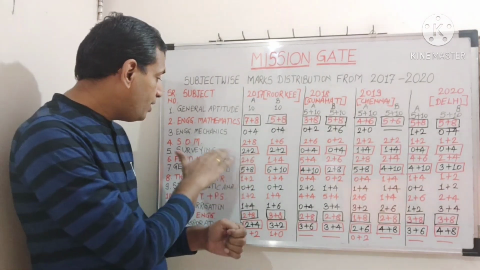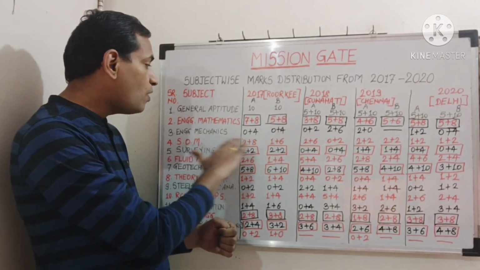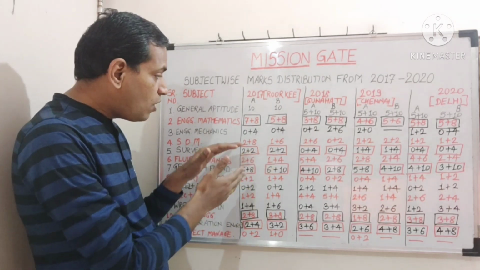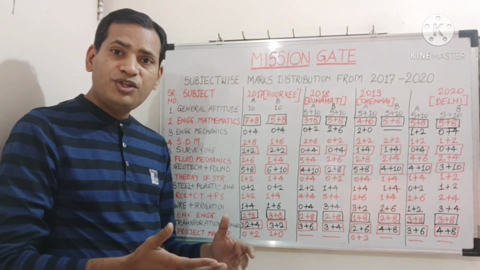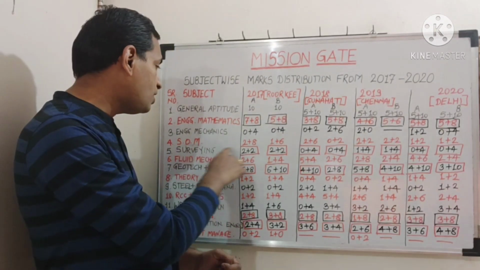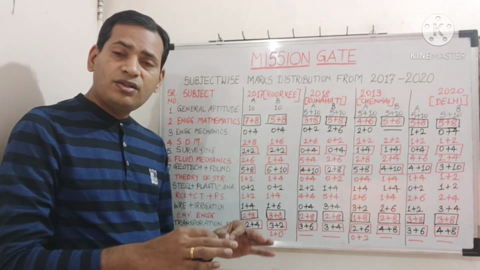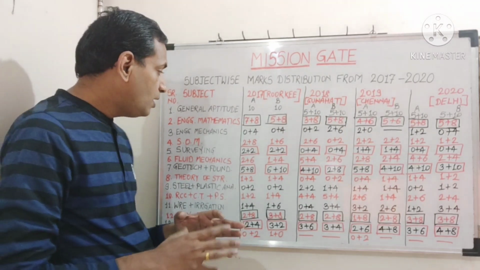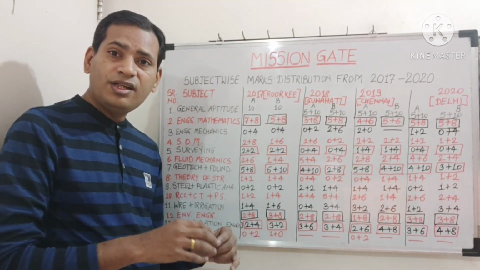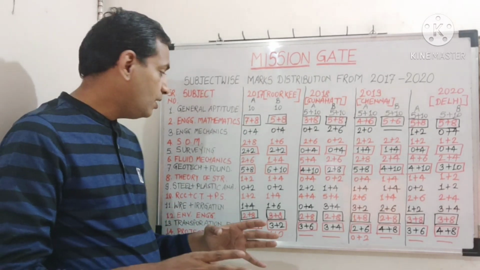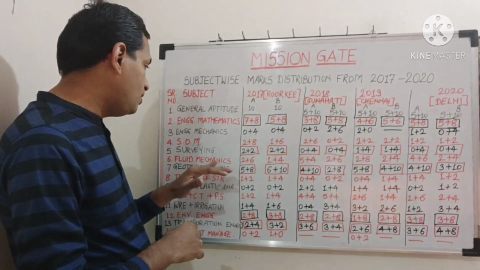Why have I included surveying here and why not SOM? Because SOM requires a lot of input from you. The calculation part is a lot. As far as surveying is concerned, less mathematics is involved, and even if the mathematics is there in surveying, it is relatively easy.